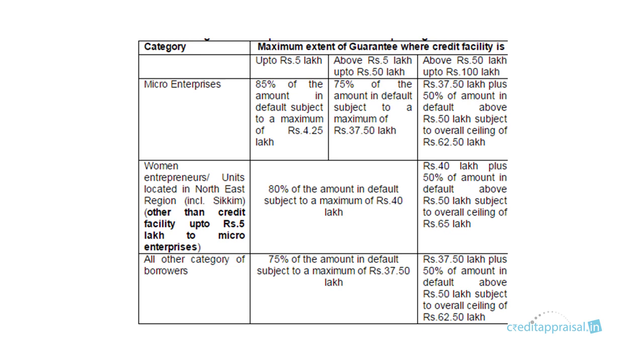There are some additional benefits for women entrepreneurs or units located in the northeastern region like Sikkim, where they'll give up to 80%. So this varies. Exactly how much is not important, but just remember they provide cover up to a maximum of 85%. Between 75, 80 or 85%, depending on factors like the location and the size of the loan, CGTMSE will reimburse the bank in case the borrower fails to repay the loan.